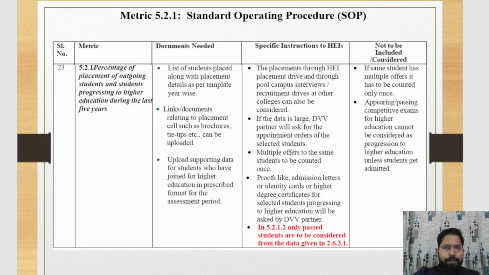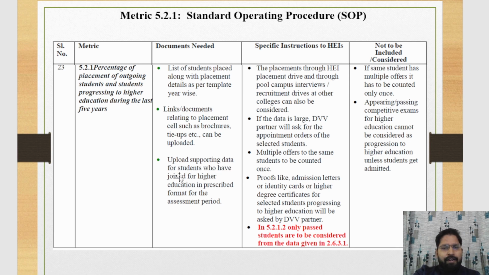Now we discuss the SOP of 5.2.1. Standard operating procedure means which type of document is needed to support the template of 5.2.1. List of students placed along with the placement details as per the template. Means first you fill the template, and links of documents related to the placement cell, brochures, and tie-ups can also be uploaded. If your placement cell has any circular, brochure, or tie-up with any company, then you can also upload it as a supporting document.